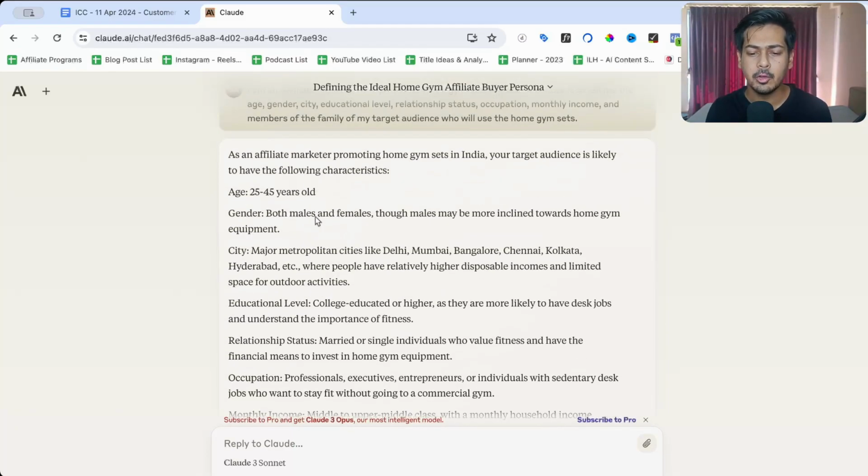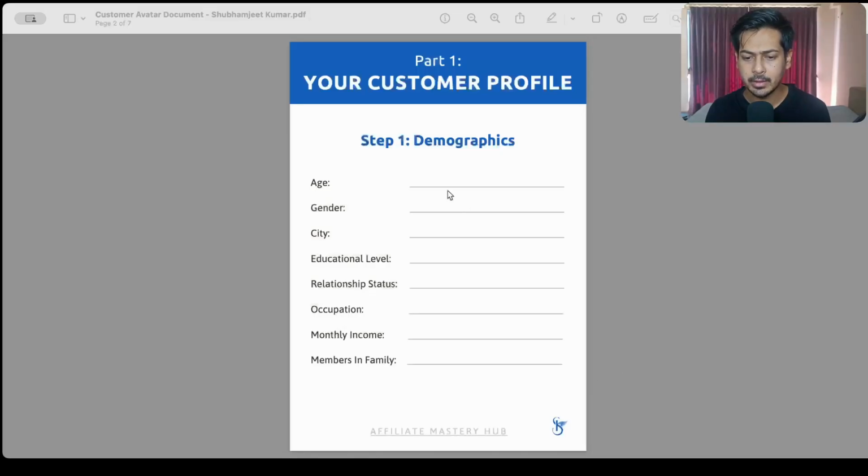So copy each detail, age 25 to 45, and once you have copied the details, go to the customer avatar document and paste it here. Age is 25 to 45, gender both male and female, city metro cities of India, educational level college graduates, relationship status single and married. Occupation, monthly income, and members in the family you have got from AI. So this is done. Now we'll go to the next step.